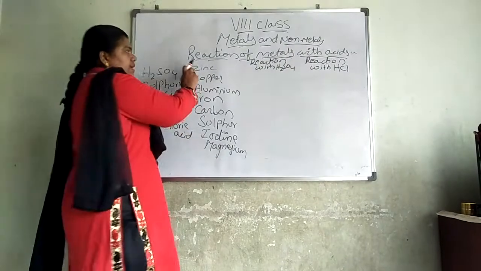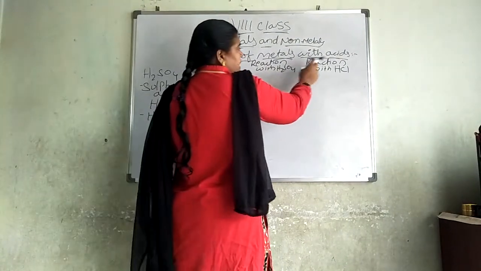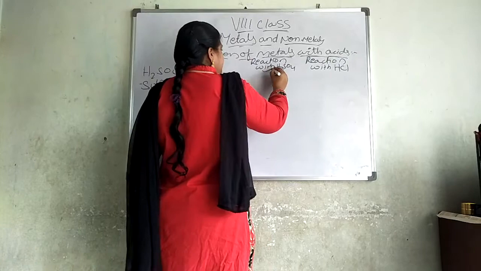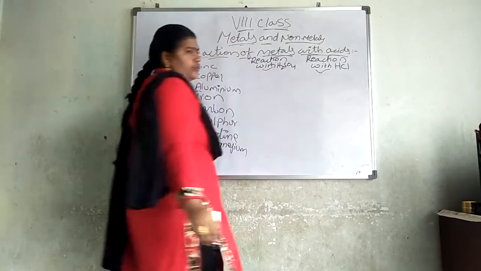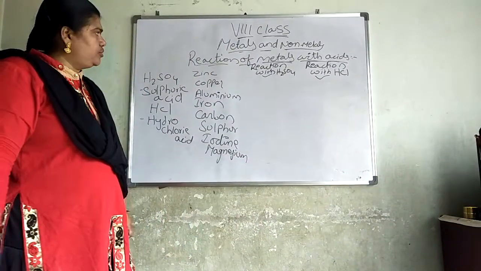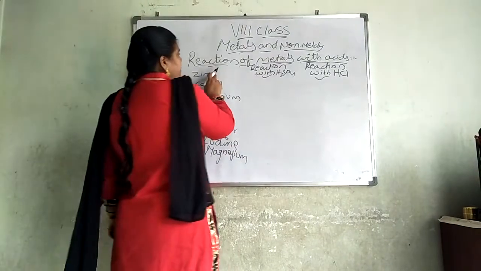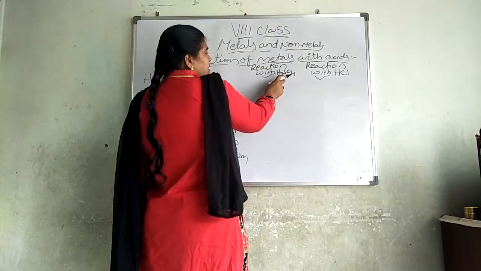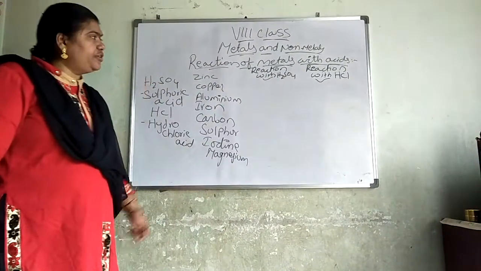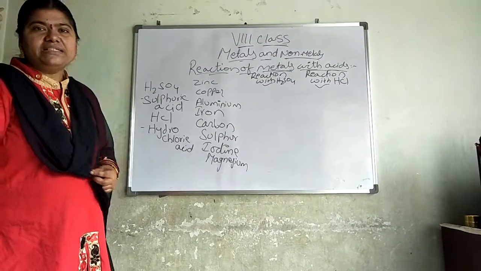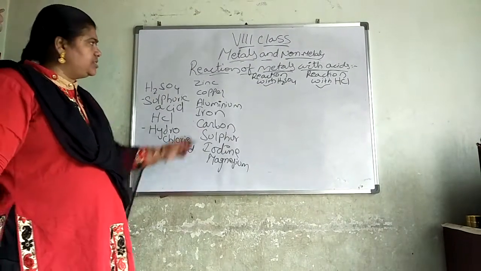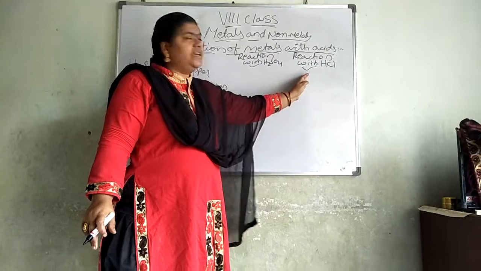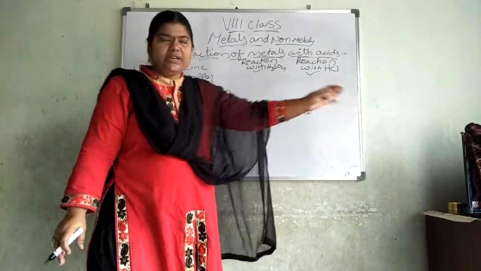Now, will zinc react with sulfuric acid and hydrochloric acid? Yes, zinc reacts with sulfuric acid and hydrochloric acid. When zinc reacts with sulfuric acid, it gives zinc sulfide, plus hydrogen gas will be released. With hydrochloric acid, zinc chloride plus hydrogen gas will be released.